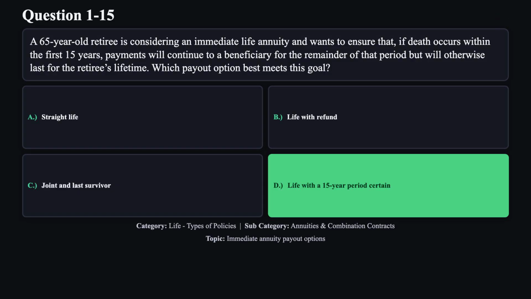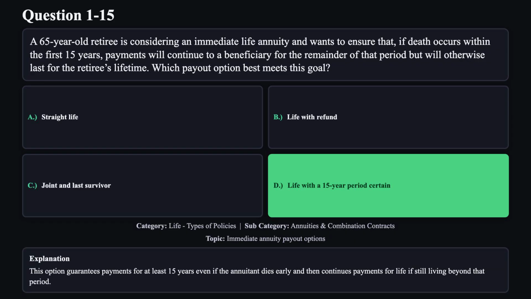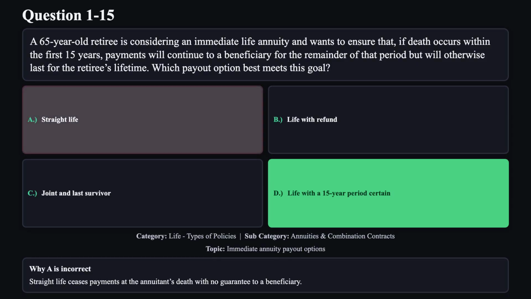The correct answer is D. This option guarantees payments for at least 15 years even if the annuitant dies early and then continues payments for life if still living beyond that period. Reason A is not correct. Straight life ceases payments at the annuitant's death with no guarantee to a beneficiary.